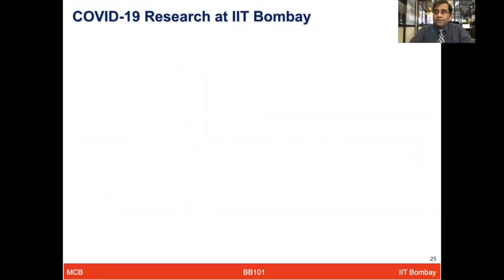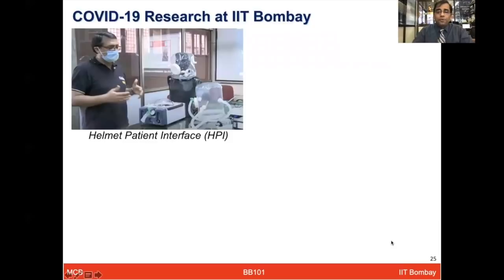But more recently, when the COVID-19 pandemic came, different faculty members of IIT Bombay from different departments all contributed immensely to try to understand COVID-19 and provide some solutions. While we have a huge list of 30, 40 faculty members who have done different projects to provide solutions, I'll just show you a very few here.